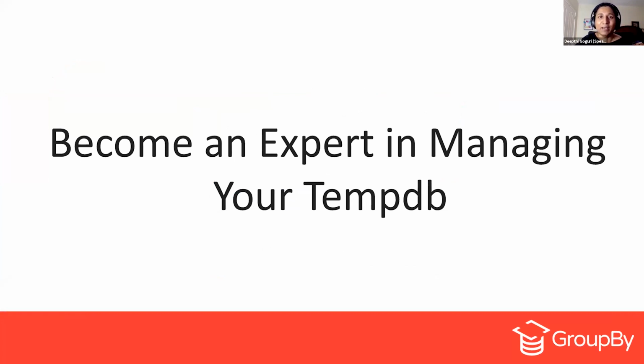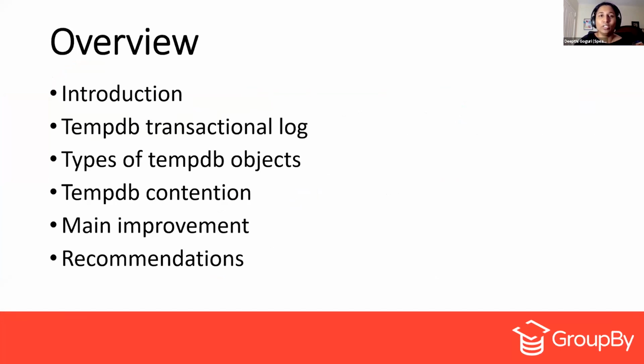So what are we going to discuss in this session today? I have a big title, but let's dive deep into the TempDB. As an overview, we are going to talk about the introduction: what is TempDB, how the TempDB gets created. Then we'll see what the TempDB transaction log is and what's inside it, and the types of TempDB objects, like user objects and internal objects, that we store inside the TempDB.